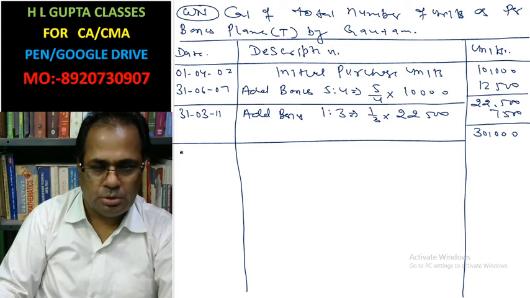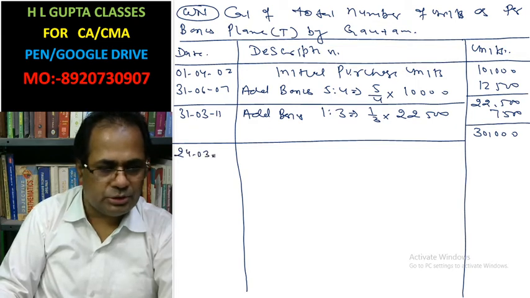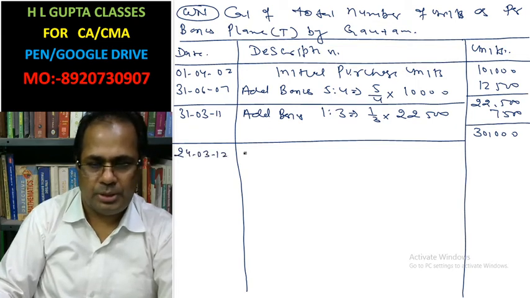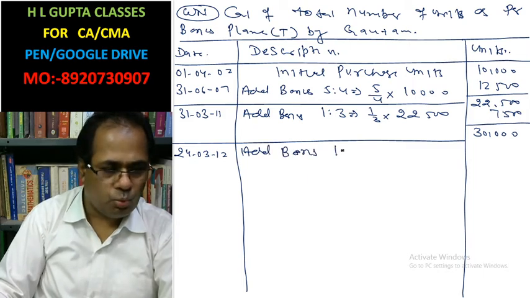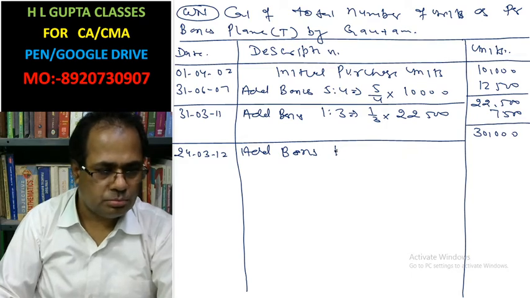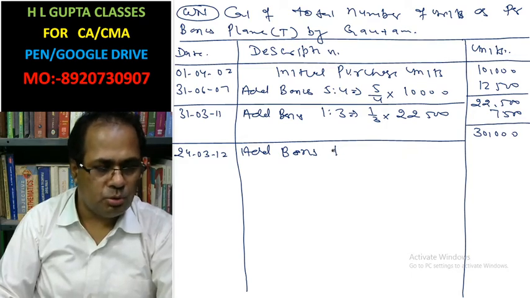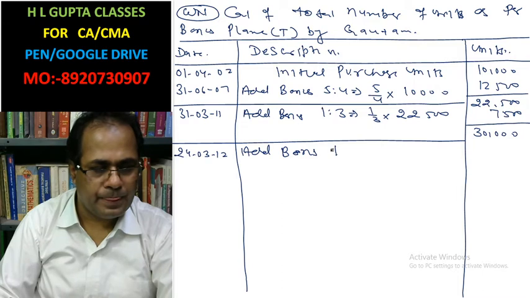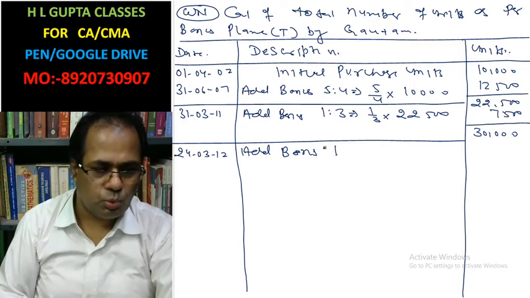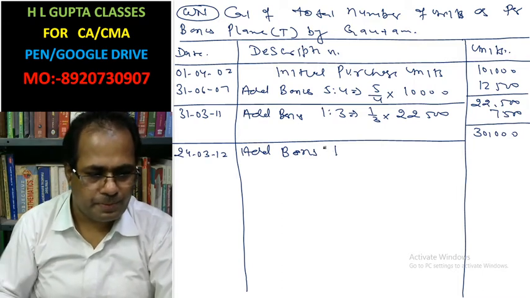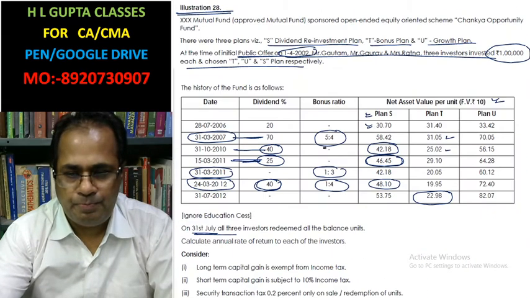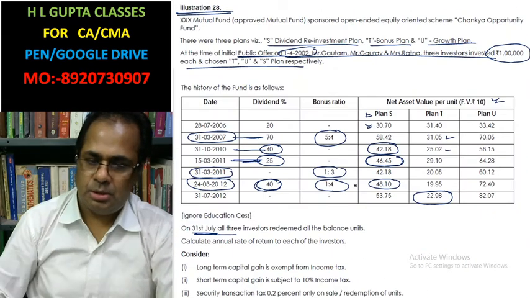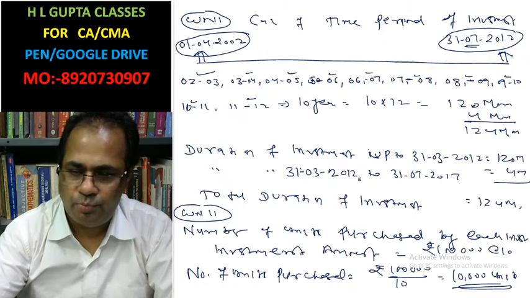Now 24/03/12 add bonus 1 is to 4. Last, this is a 1 is to 4.